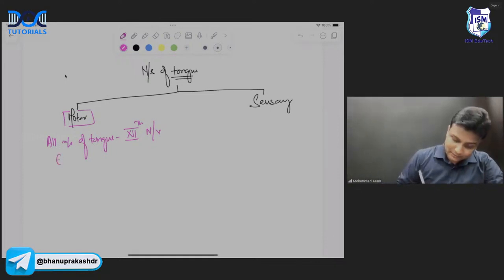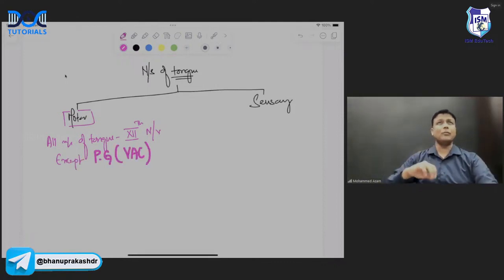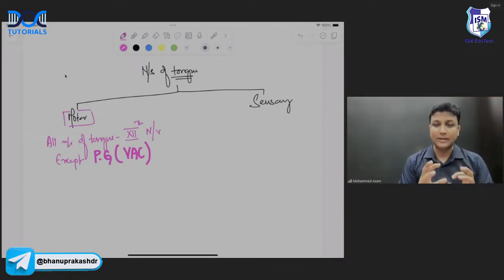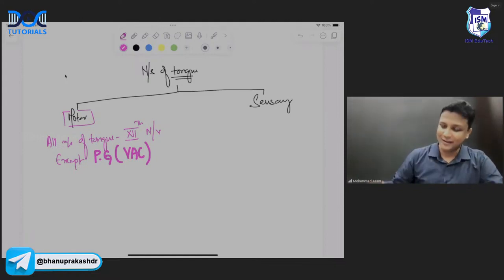All the muscles of the tongue will be supplied by the hypoglossal nerve, except which muscle? Remember, it will be palatoglossus. And palatoglossus will be supplied by the vago accessory complex. So all the muscles of the tongue will be supplied by the 12th nerve except the palatoglossus, and palatoglossus will be supplied by the vago accessory complex. Is it clear? Yes, of course. It is a crystal clear concept here, sir.